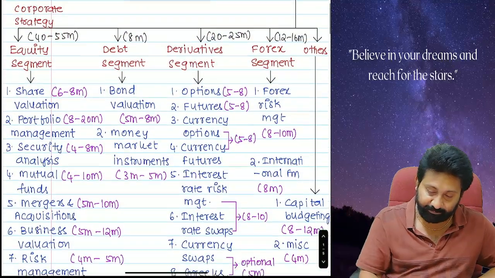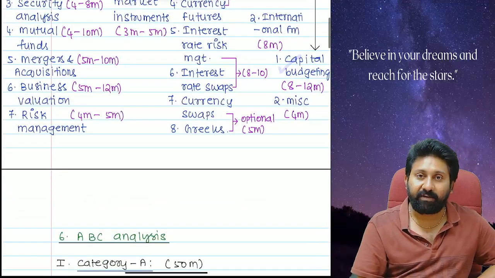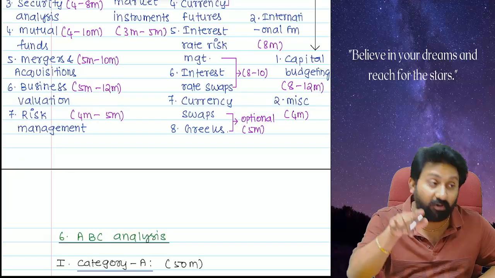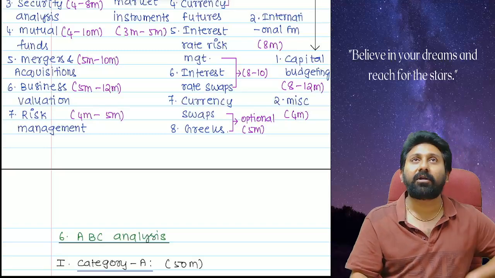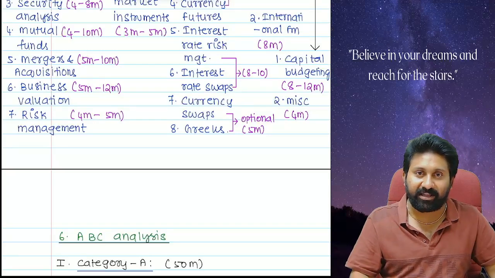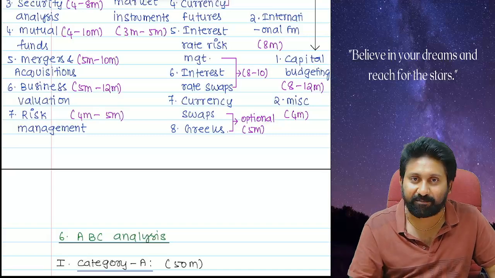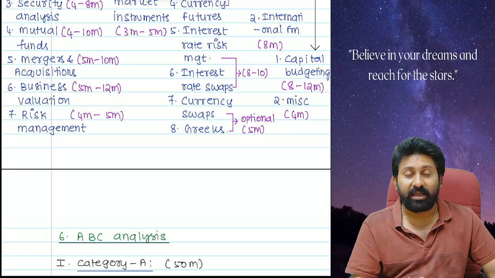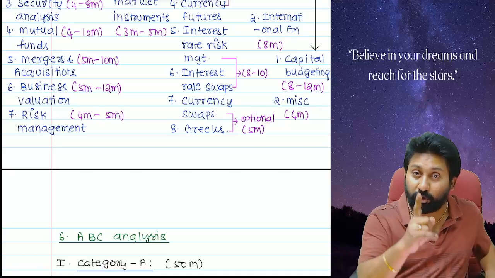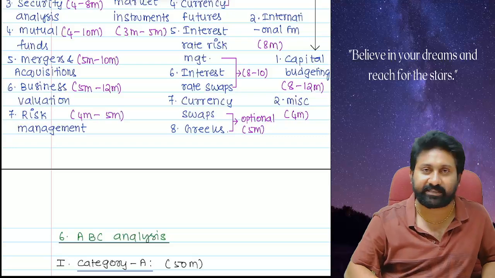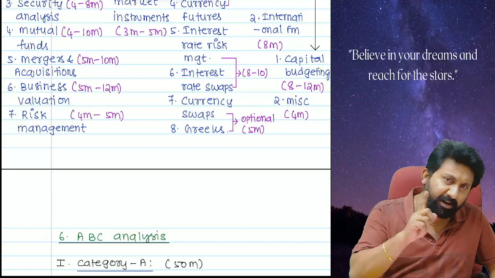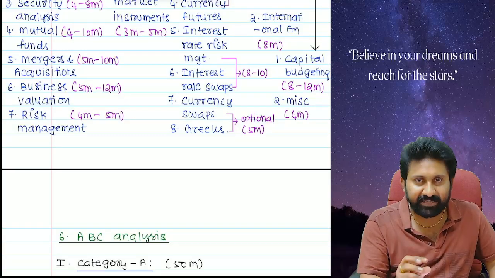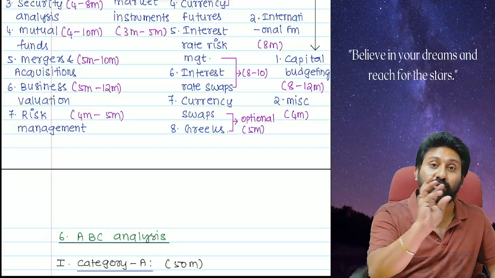Next one is others: capital budgeting. Why am I writing capital budgeting? Actually, in the study material they use the word advanced capital budgeting, which means only some advanced areas of capital budgeting they will test. Shall I tell you what happened in the last attempt? To your surprise, they asked questions on NPV also. I said in the last batch, if you don't believe my words, ask the students who have taken the classes. Those who have taken the regular AFM classes, I said, students, I am putting CA Inter capital budgeting also in the drive.